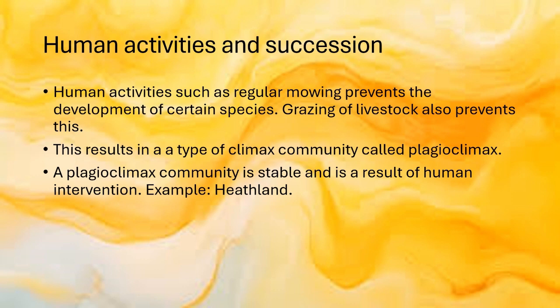So what is the relationship between human activities and succession? Human activities such as regular mowing prevent the development of certain species, and grazing of livestock also prevents this. This results in a type of climax community called plagioclimax. This is also a stable community, but it is a result of human intervention. For example, heathlands.